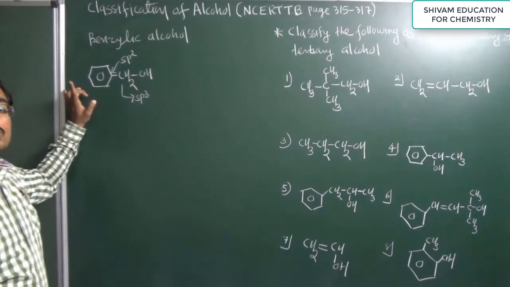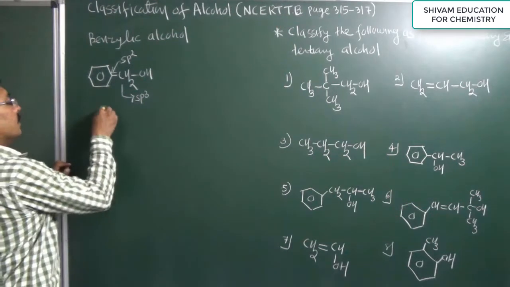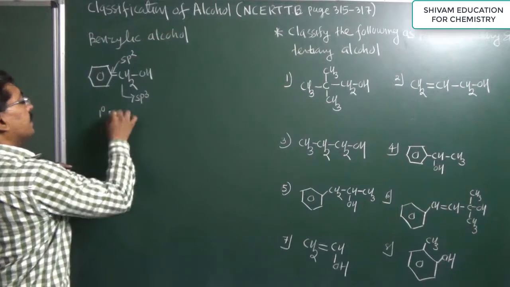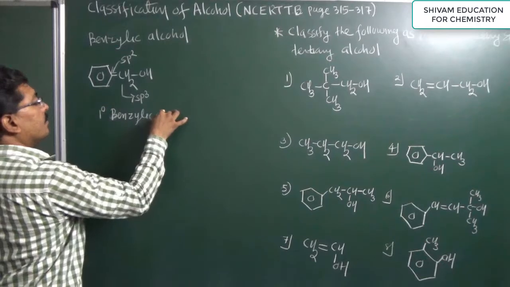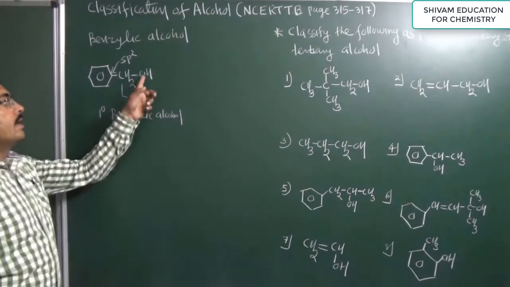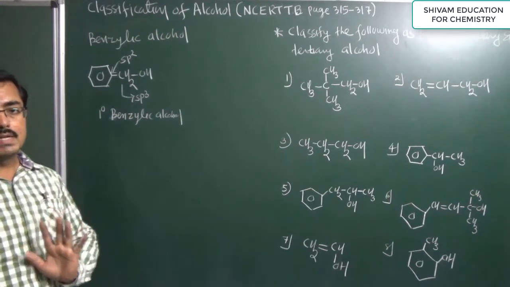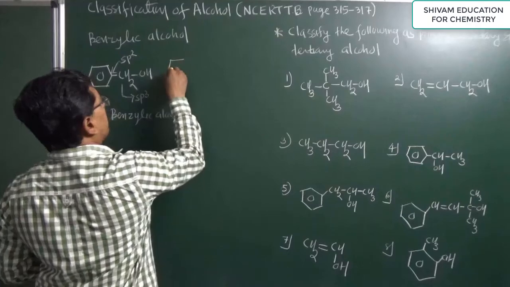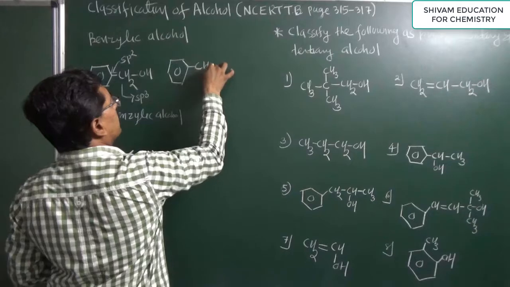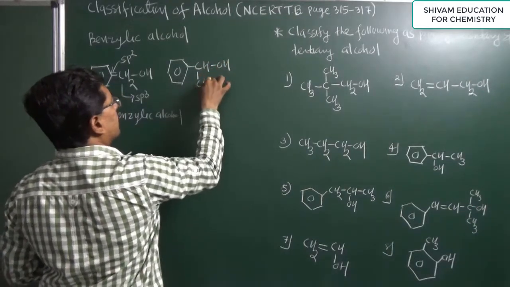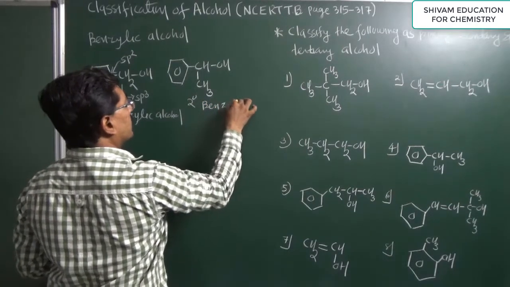Now benzylic alcohol is also classified in 3 categories. 1 degree benzylic alcohol: here you can observe that this is 1 degree benzylic alcohol. Now why is it 1 degree benzylic alcohol? The hydroxyl group containing carbon is a primary carbon. That is 1 degree benzylic alcohol. Now an example of 2 degree benzylic alcohol: if the hydroxyl group containing carbon is 2 degree, then it is known as a 2 degree benzylic alcohol.